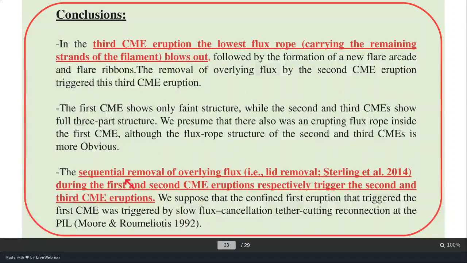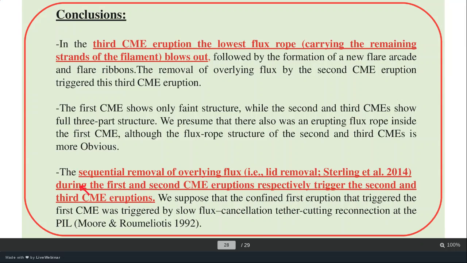Finally, the third CME is the lowermost flux rope, which is carrying the remaining strand of the flux rope and blows out. So we have three successive flux ropes. The important conclusion is the sequential removal of overlying flux. This process is called sequential lid removal, or simply lid removal. The concept was given by Sterling in 2014.